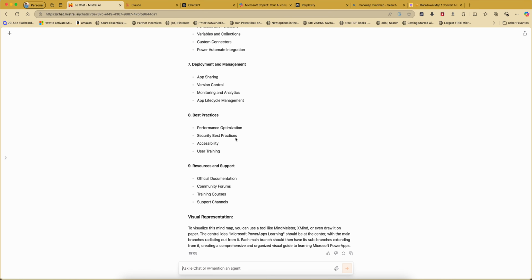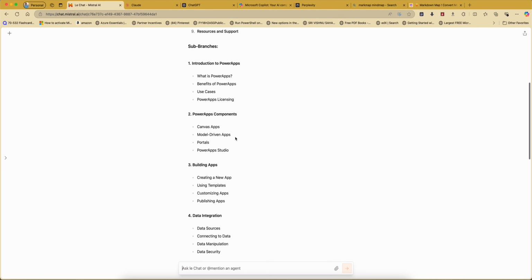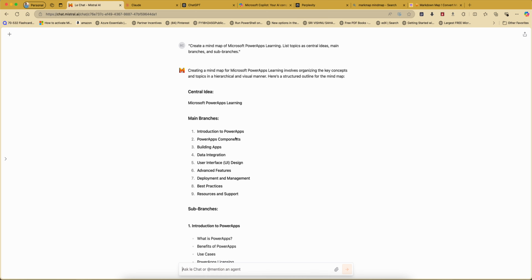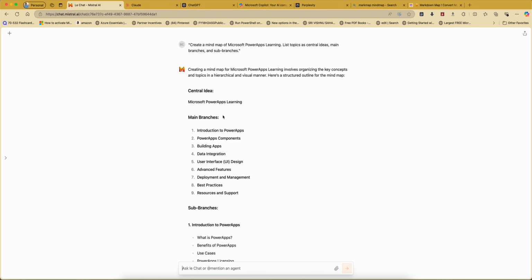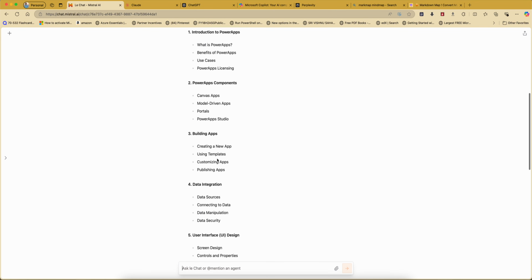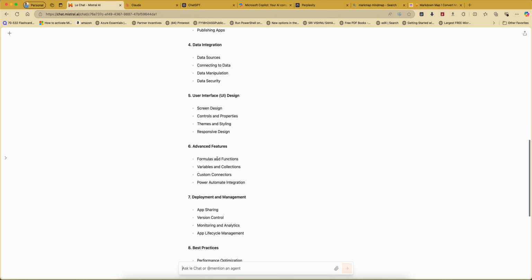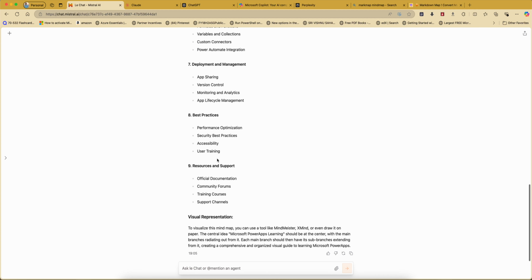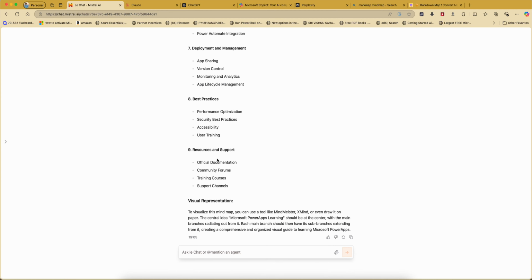So let's go to this Mistral. See, it is more better than ChatGPT. You see here, central idea, main branches, introduction to Power Apps components, building apps, advanced features. So all these things are there, in a nice topic wise way it has given for us. Okay, it is also suggesting us to visualize this mind map. You can use a tool like Mind, Mr. X Mind, or even draw it on the paper. The central idea of Microsoft Power Apps learning should be the center with.